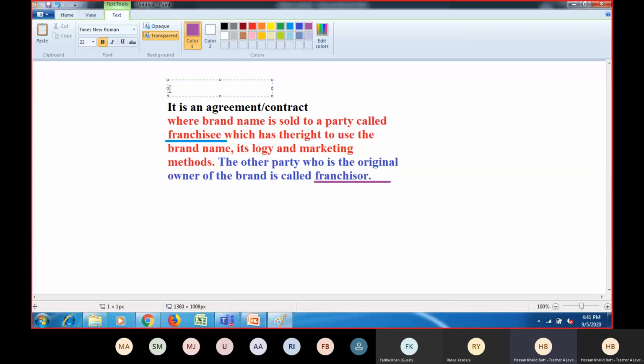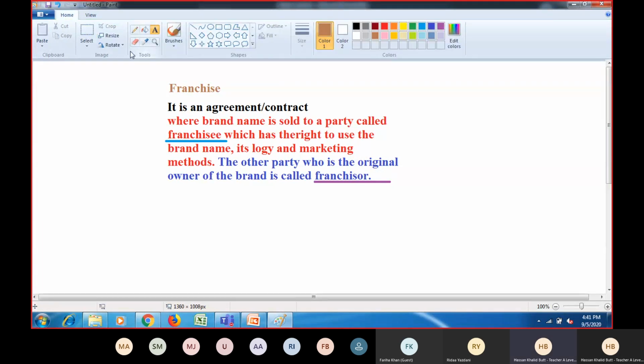So let me write it there. This is what franchise. Now, yes, there's an agreement. So it's not only about franchisor selling a brand name and franchisee buying a brand name and using it. No, I think there is some spelling mistake as well. Let me remove that. This is logo, not logi.